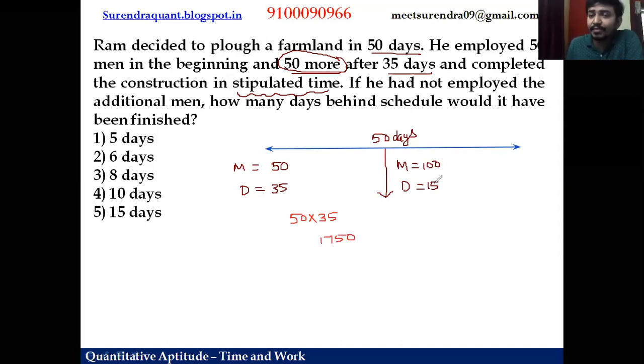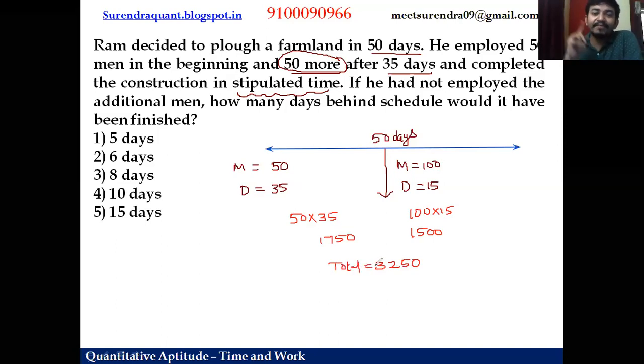Here the 100 men for 15 days. So 100 into 15 is the work, which is 1500. Now friends, in the first 35 days, 1750 units, in the next 15 days, 1500 units. So totally 3250 units they work. So this is the total work, right?